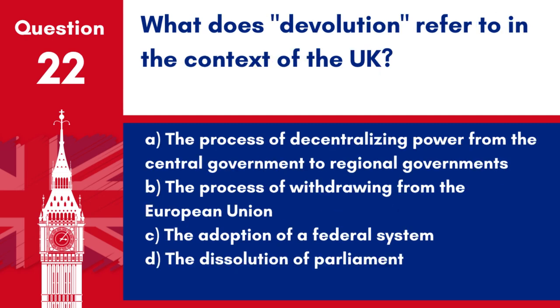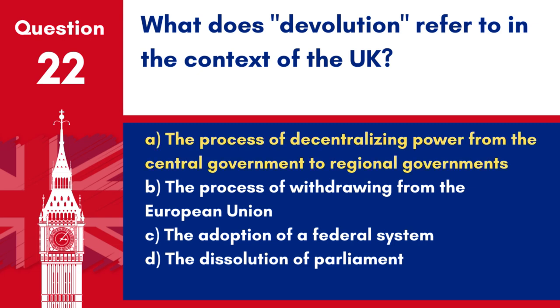Question 22. What does devolution refer to in the context of the UK? A. The process of decentralising power from the central government to regional governments. B. The process of withdrawing from the European Union. C. The adoption of a federal system. D. The dissolution of Parliament.